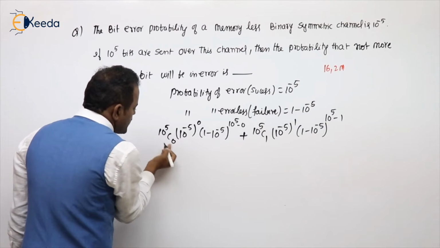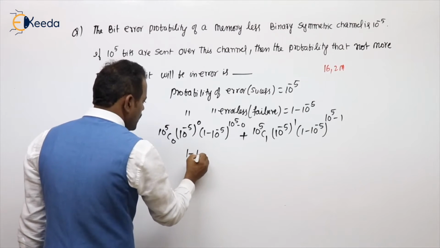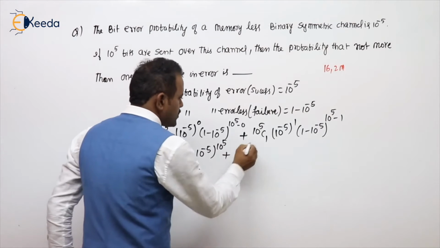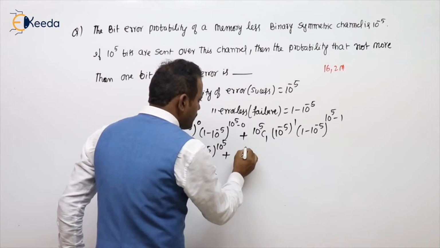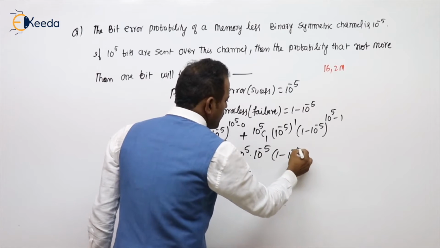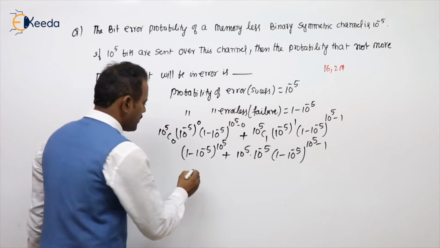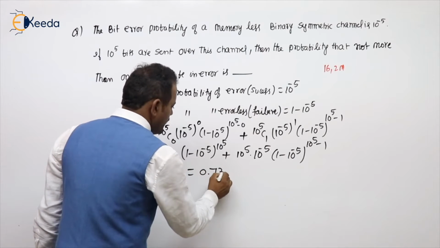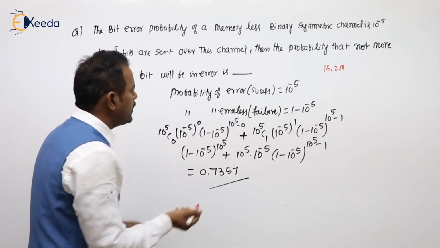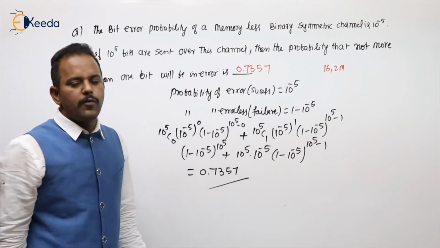What is this value? Any C 0 will be 1. Anything power 0 is 1. So 1 minus 10 power minus 5 whole power 10 power 5. And what is this value? nC1, n that is 10 power 5, into 10 power minus 5 into (1 minus 10 power minus 5) whole power 10 power 5 minus 1. Just calculate by using a calculator. 0.7357 will come. So you need to type here 0.7357.